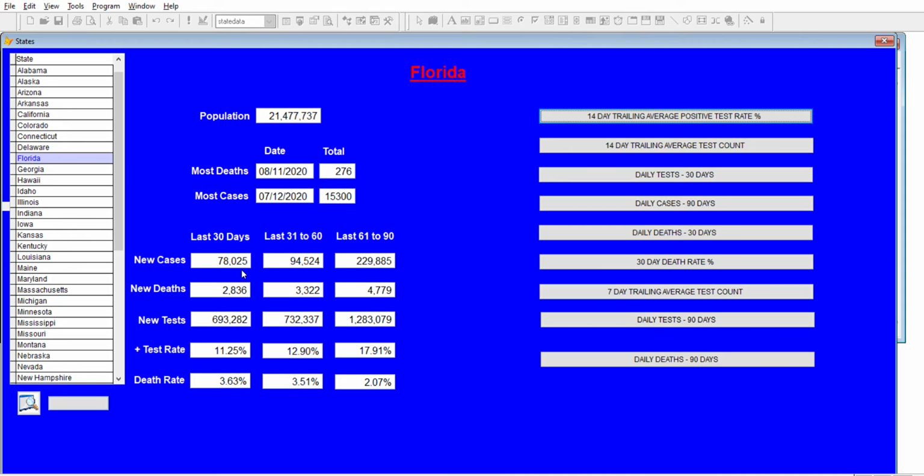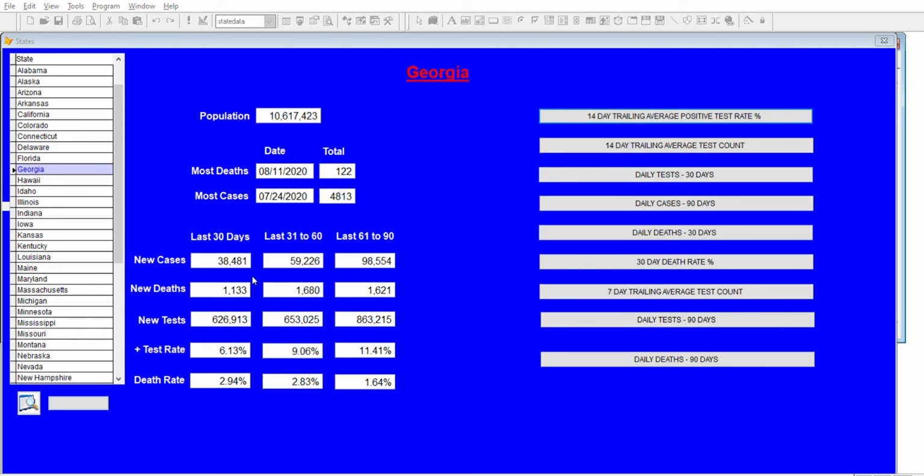So Florida has a long way to go as well. The next state we'll look at will be Georgia in the Southeast. They had their peak case and death dates back in July and August. Nothing recently. You can see their cases have gone down considerably.